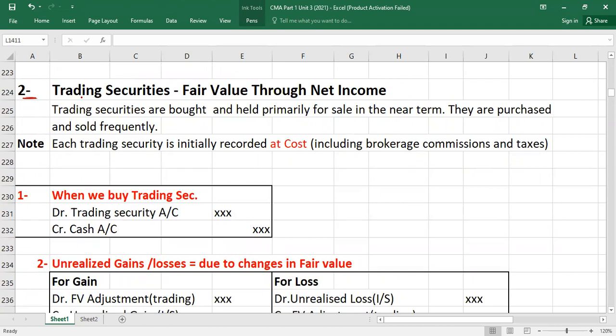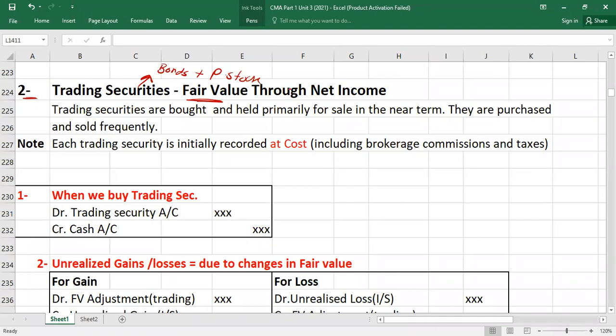Okay, trading securities. Here also you are going to apply which method? Fair value method. Please remember guys, under trading securities, both could be there, bonds and preferred stocks.